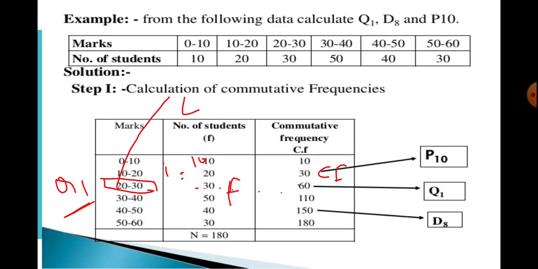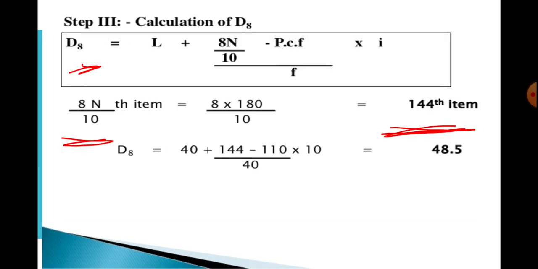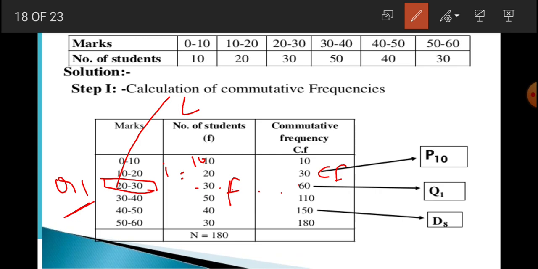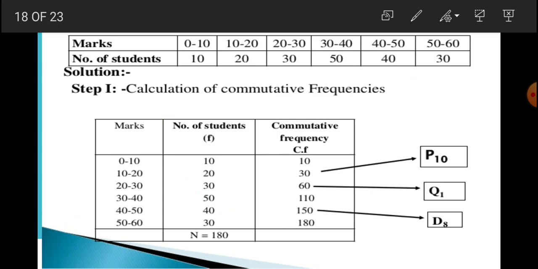Now let's go back to our question and look in our CF for 144. Where will 144 be? It will not be in 110. I am solving it again. It is not in 110; 144 will come in 150. So corresponding to 150, 40 to 50 will be our decile class. Corresponding to this, 40 will be the frequency and 110 will be the CF, that is the cumulative frequency of the previous class.